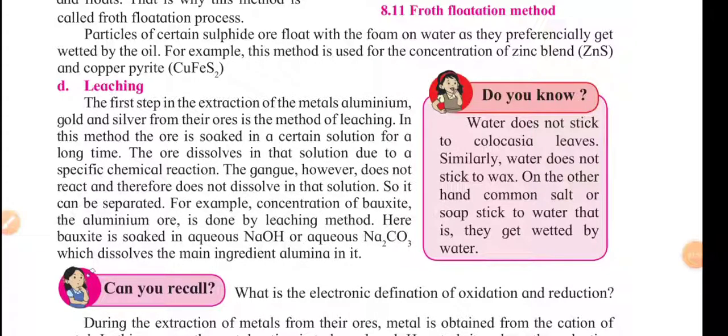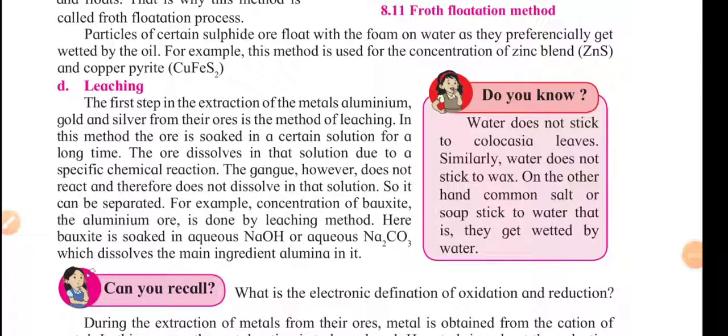Due to this reaction, the NaOH and aluminium form a certain product, which is deposited down in the vessel, and from there the gangue is separated from the aluminium ore, the bauxite. Basically that is the concentration of aluminium ore, and this process is called leaching, that we have seen in our previous videos.